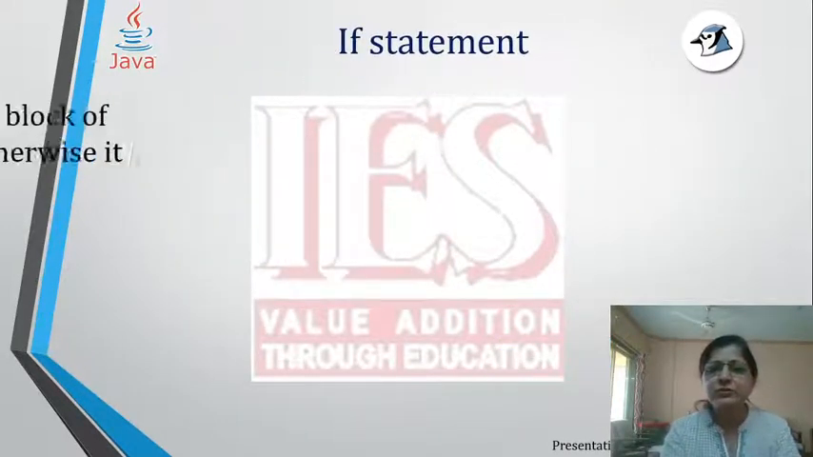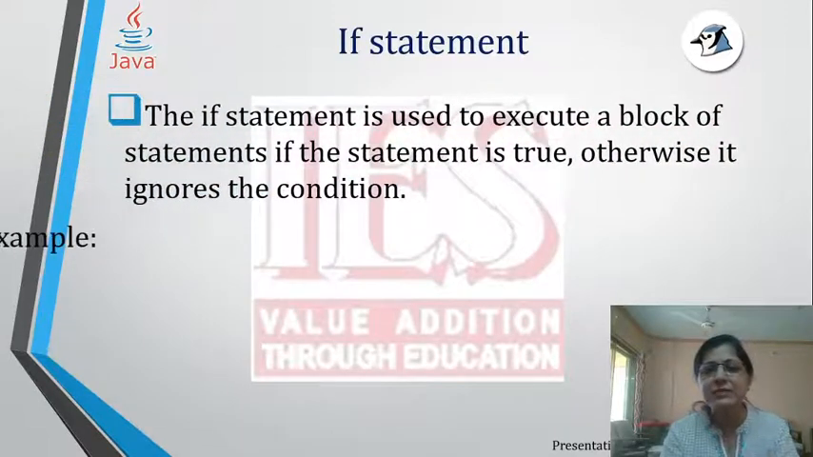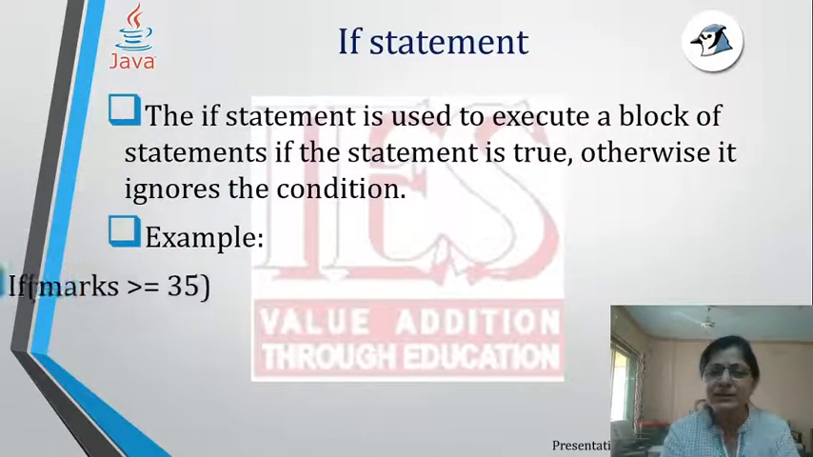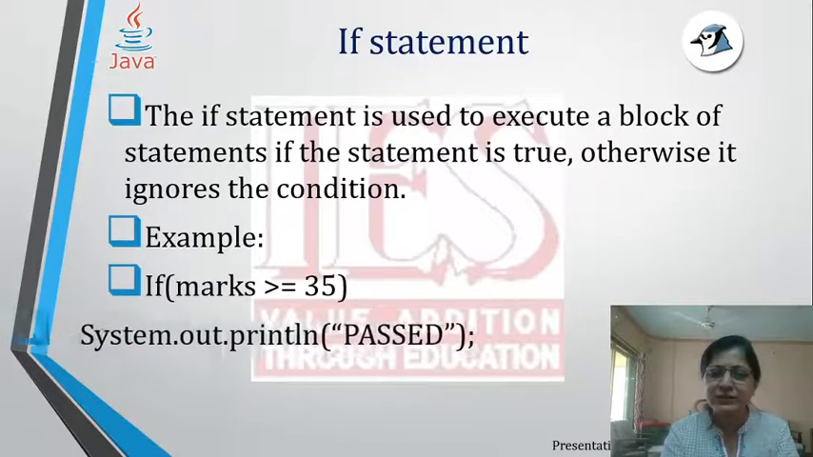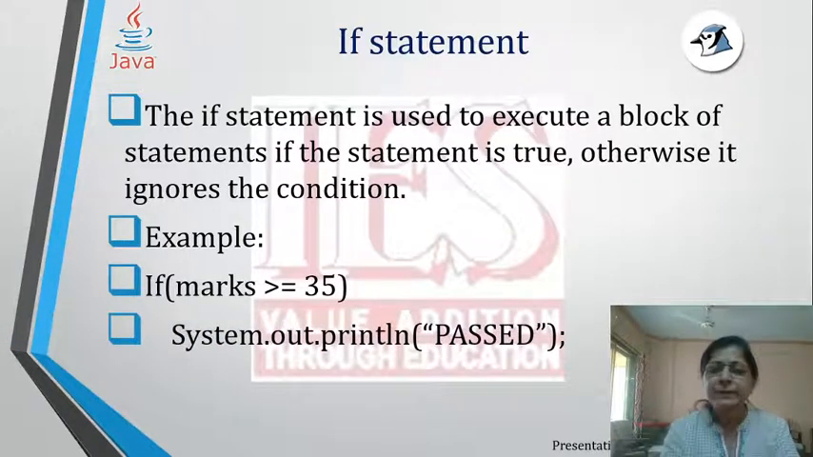In these selection statements, there are three types of if statements. We will look at all three types. First is the simple if, where you are just checking the condition, and if it evaluates to true, then what to do. It is written in this manner. The if statement is used to execute a block of statements. If the condition is true, then it will do whatever you are telling it after that. Otherwise, it will ignore the statement.